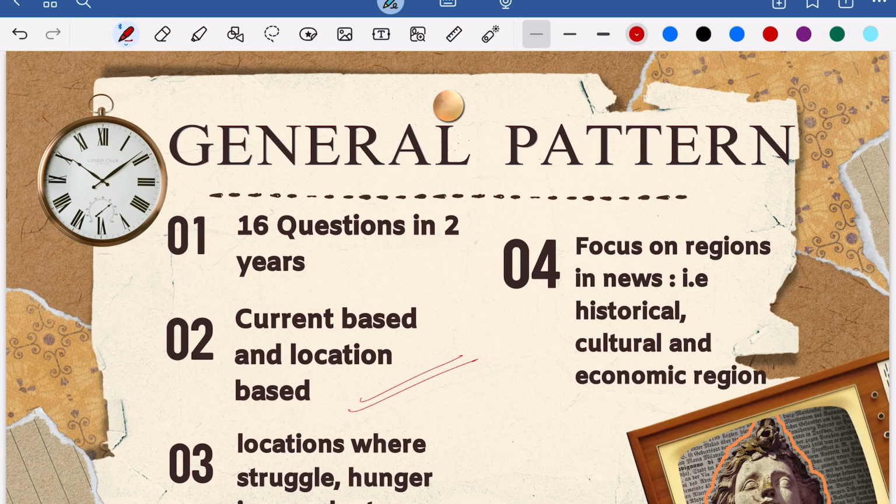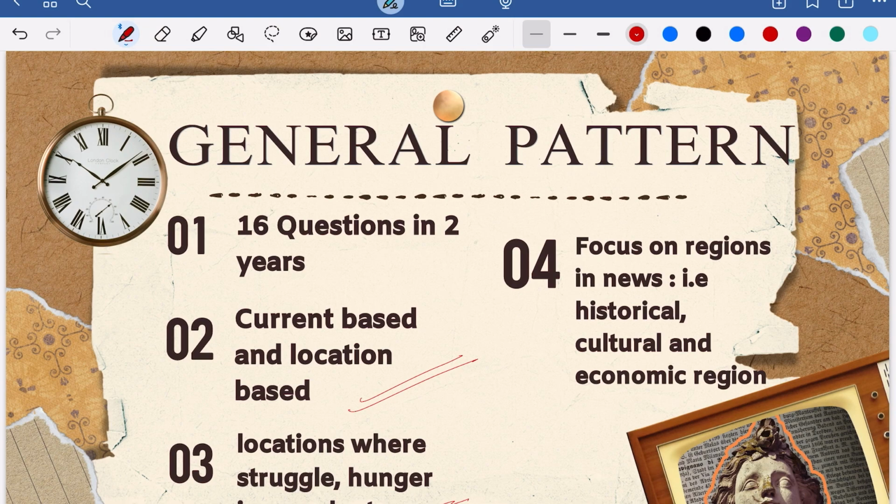Then the places where major conflicts are going on. Then the focus on regions. So there are areas, for example in Ukraine there are many regions, many cities. You have to focus on those regions, those cities. Similarly in Israel, in Lebanon, in Gaza. So you have to focus on those cities, those areas which are in news. So you have to read it accordingly, right?